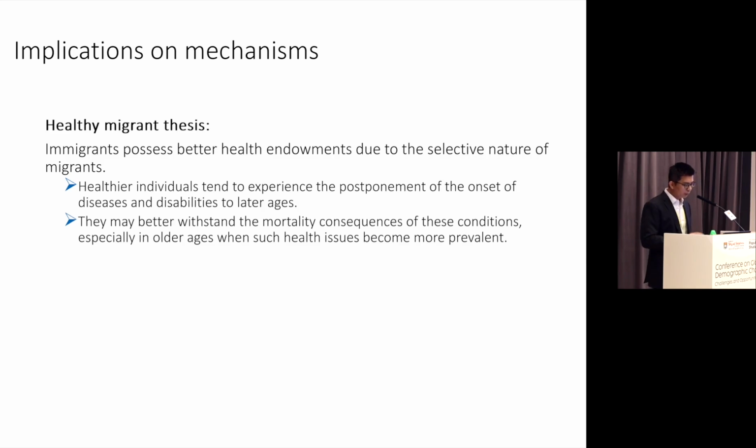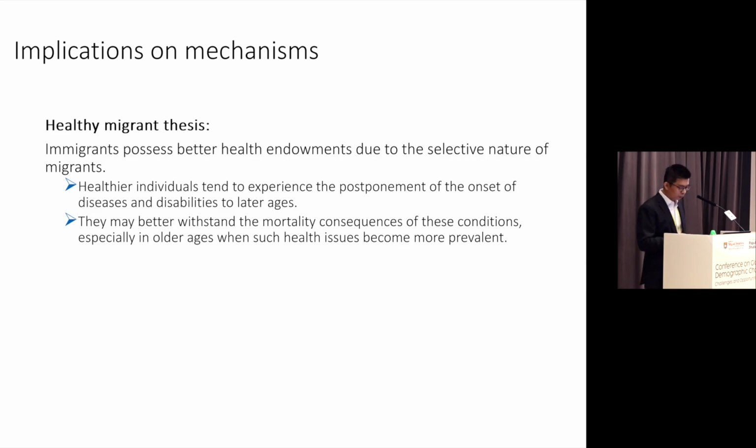This thesis argues that immigrants possess better health endowment due to the selective nature of migrants, and healthy individuals are able to postpone the onset of disease and disability to later ages. Also, because they have better health endowment, they may better withstand the mortality consequences of these conditions, especially in older age, where such health problems become more prevalent.